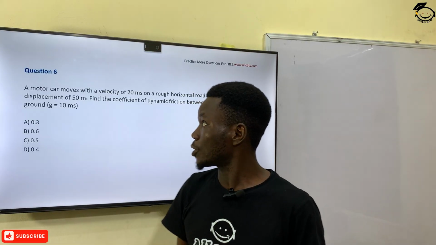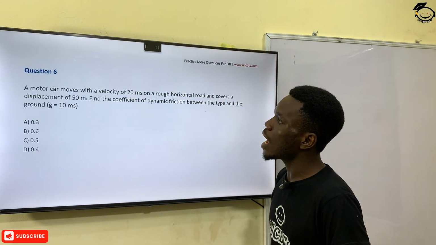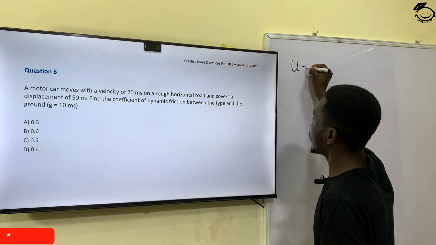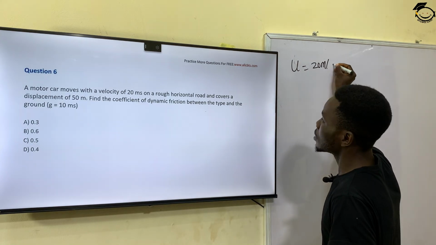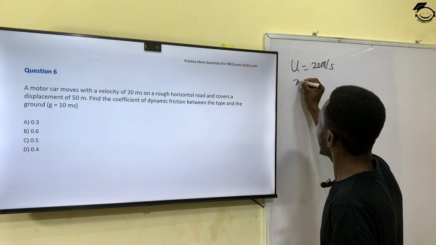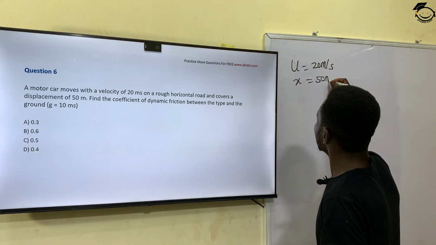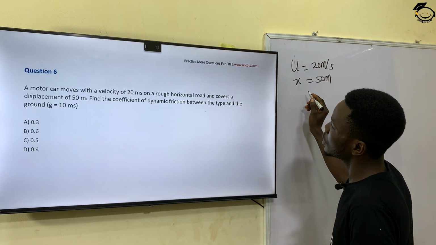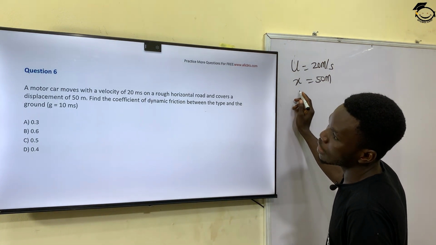Moving on to the next question, which is question number 6. It said, a motor car moves with a velocity of 20 meters per second. So my initial velocity is 20 meters per second on a rough horizontal road and covers a displacement of 50 meters. So our displacement is 50 meters. Find the coefficient of dynamic friction between the tire, not type, and the ground.